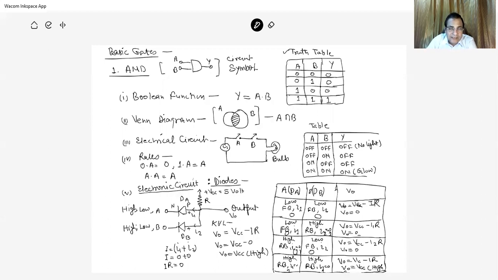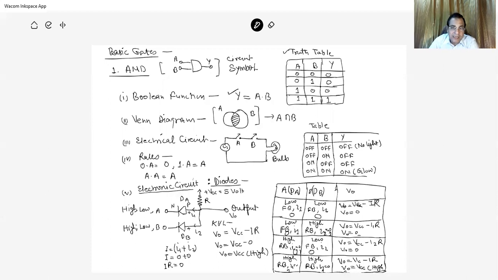And this AND gate can be characterized on the basis of various properties. The first is the Boolean function, that is Y is equal to A dot B. The Venn diagram shows the intersection portion of both A and B, that is A intersection B.